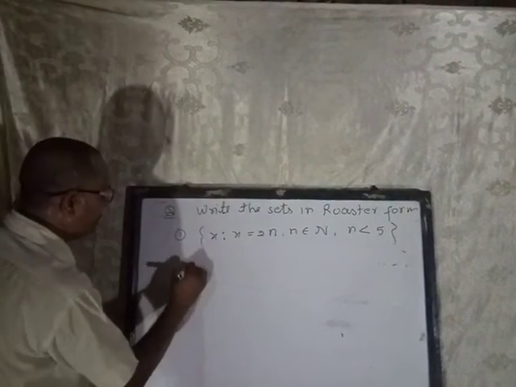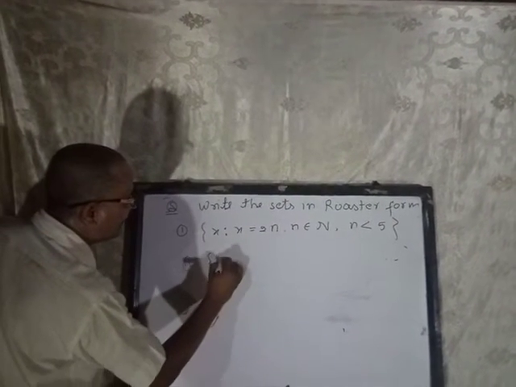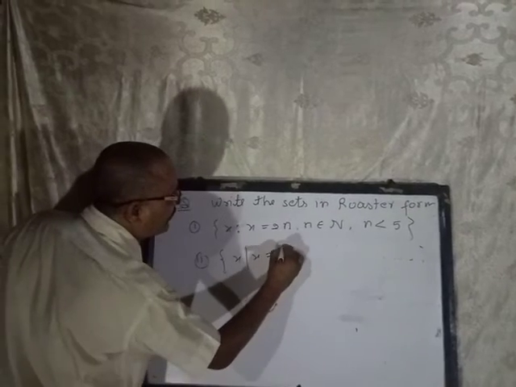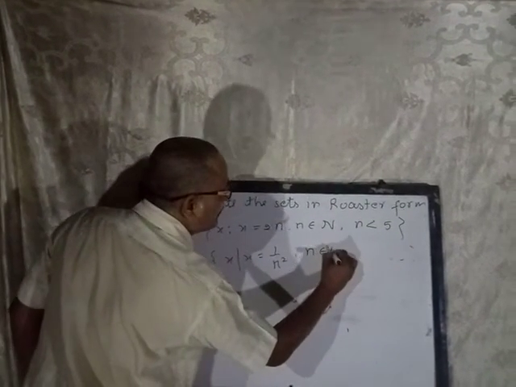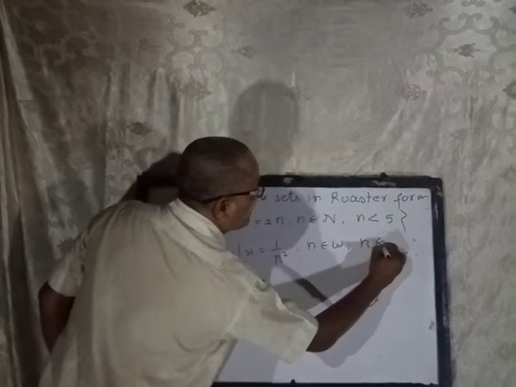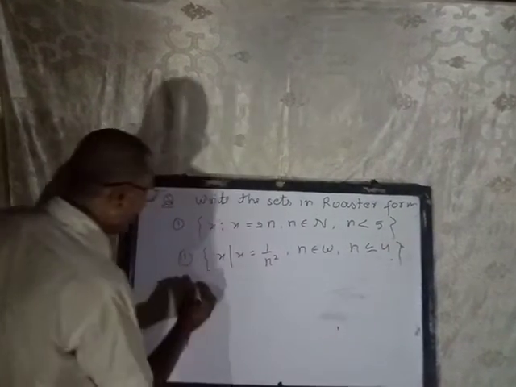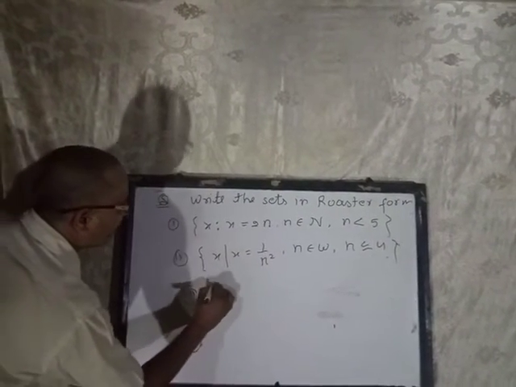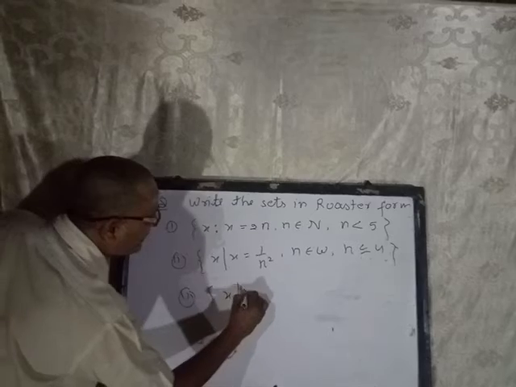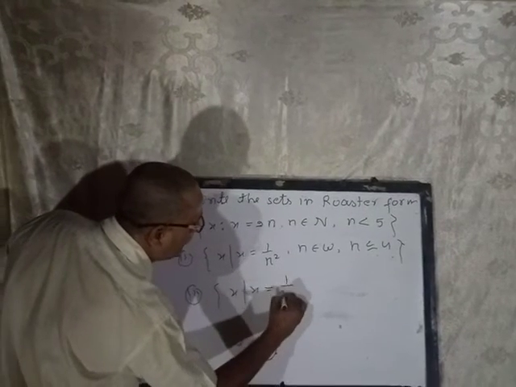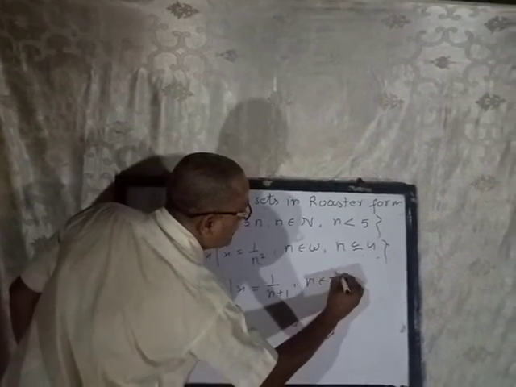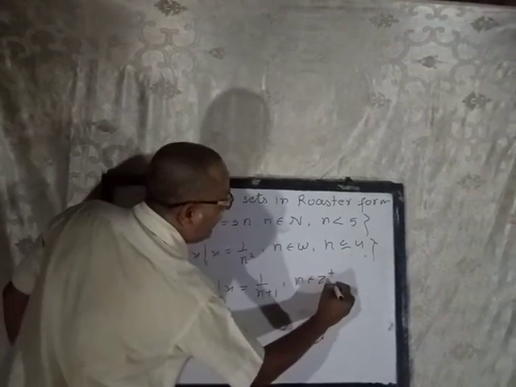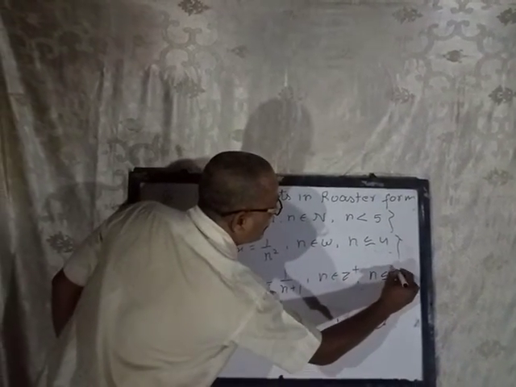Second one, x such that x is equal to 1 by n square, n belongs to whole numbers, n less than or equal to 4. Third question, x such that x is equal to 1 upon n plus 1, n belongs to integers, meaning positive integers only, and n less than or equal to 6.